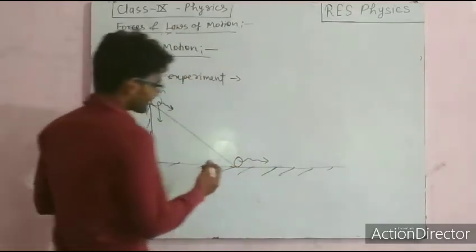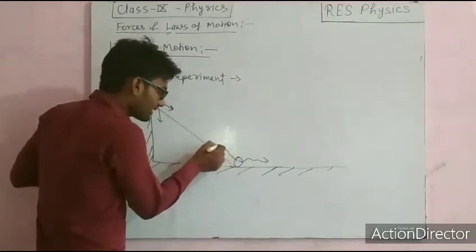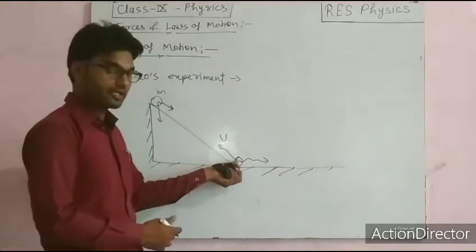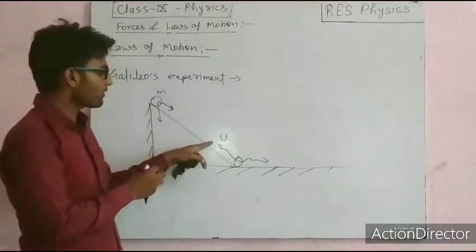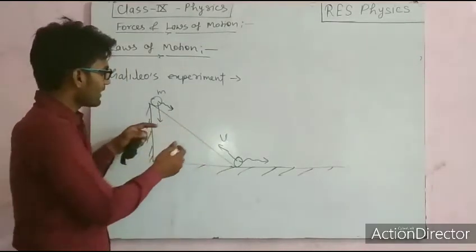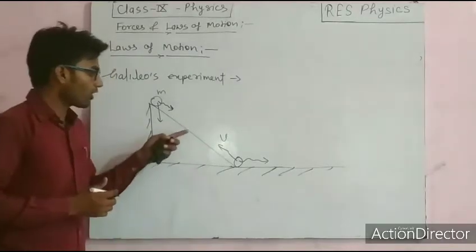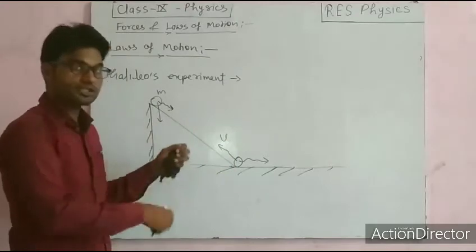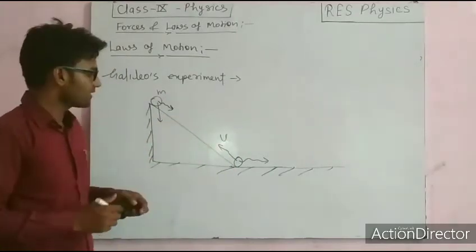Now he did another thing. Suppose he provided a certain speed to this ball from down the plane, and when the object starts moving upward along the plane, its speed will be slowing down. Why? Because one weight component of this force is opposing the motion, so speed will be reducing, right?